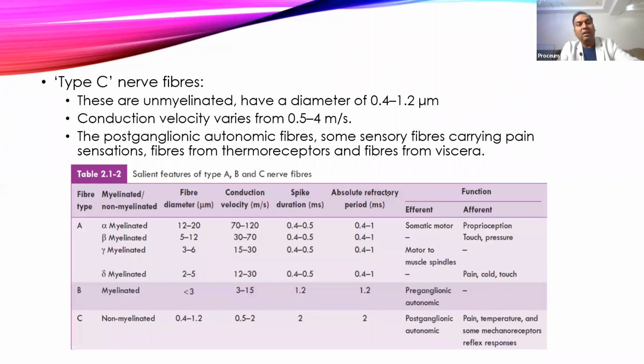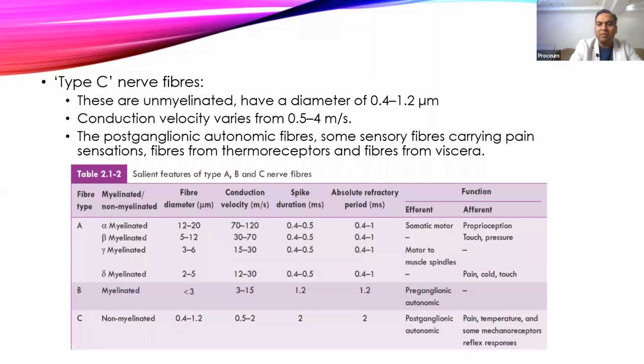Then come to the type C fibers. Type Cs are the unmyelinated nerve fibers, which have a diameter varying from 0.4 to 1.2 micron. It has a conduction velocity which varies from 0.5 to 4 meter per second. And this you will usually see in postganglionic autonomic fibers, then pain sensory fibers, and then fibers which carry from thermoreceptors and viscera. So this is a diagram which shows the different features of the latest classification, how different fibers will be there.